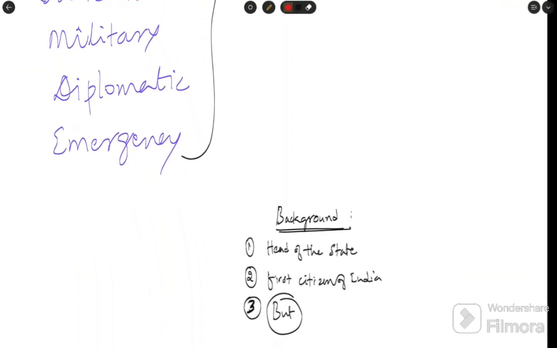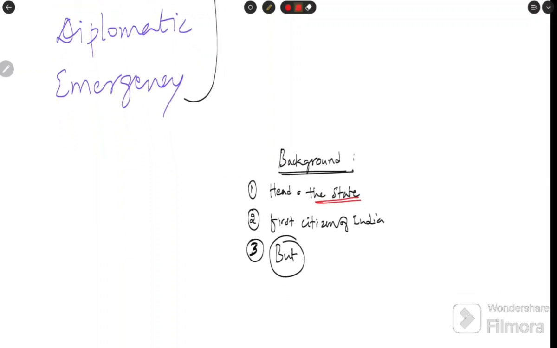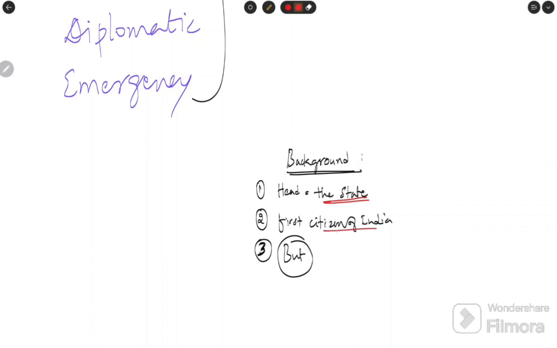We know what the background is. We know the president is the head of the state. Yes or no? The president is the head of the state. He is the head of the country, and he is the first citizen of India. Because he is the head of the state, we can also say he is the head of India.